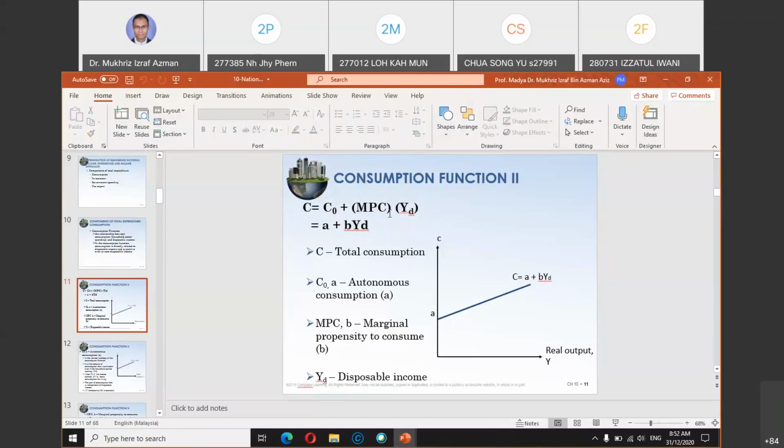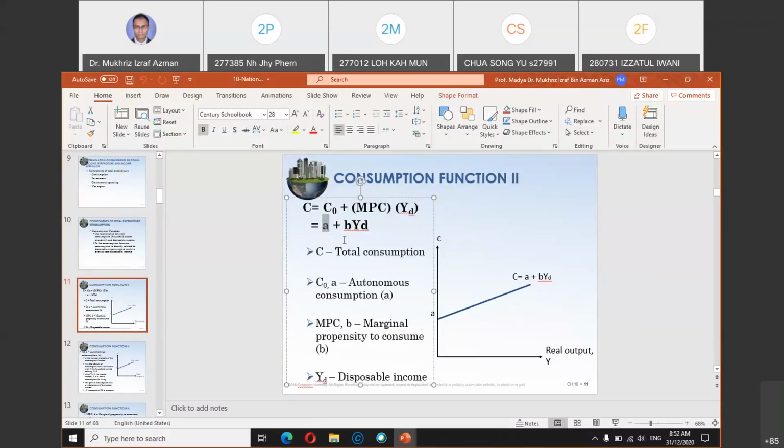Whenever we mention the consumption function, the equation is always C equals A plus B YD, or B Y. You can call it YD, or some books just use Y, but the correct one would be YD. YD means disposable income, and A is autonomous consumption.